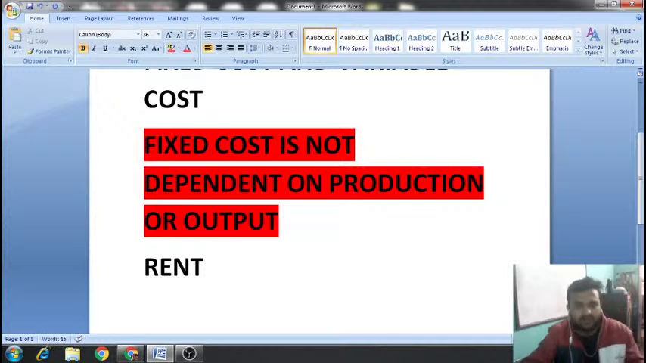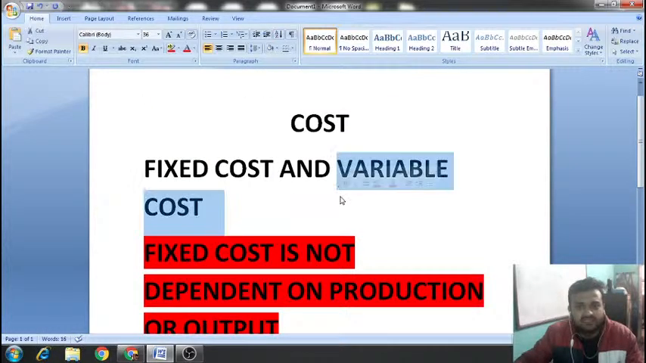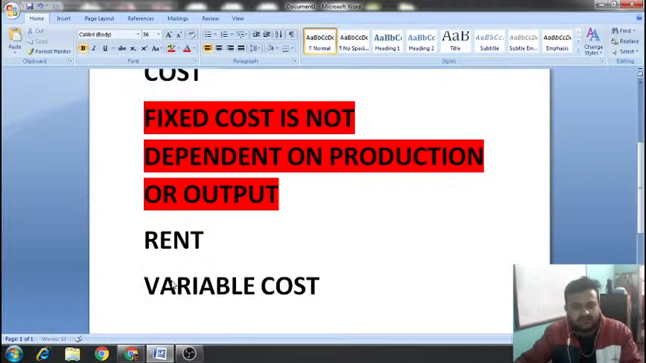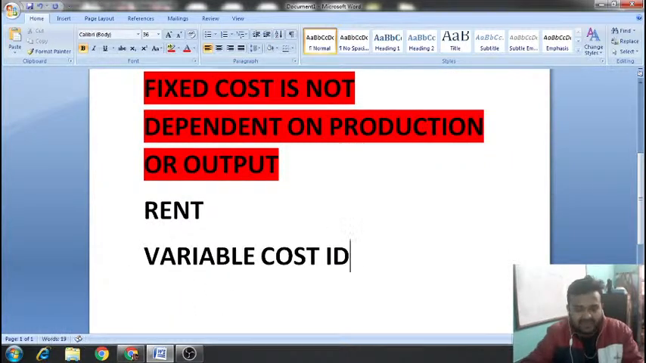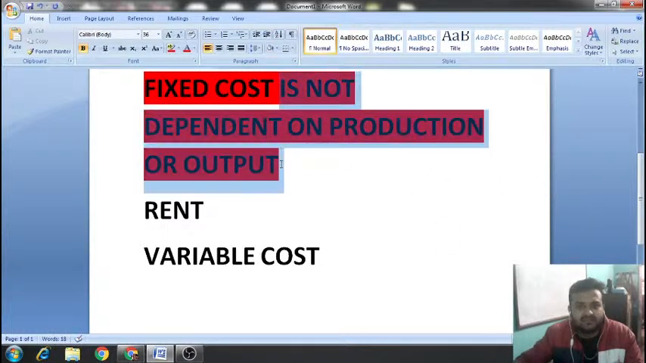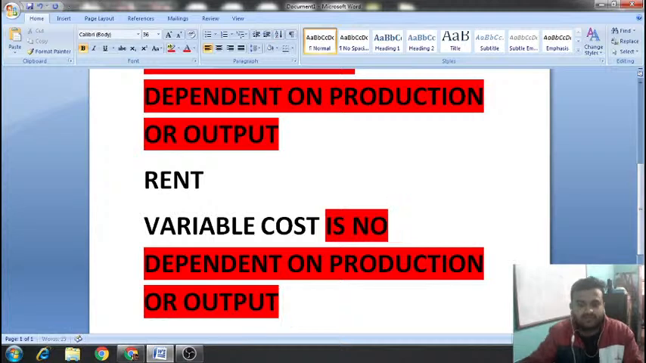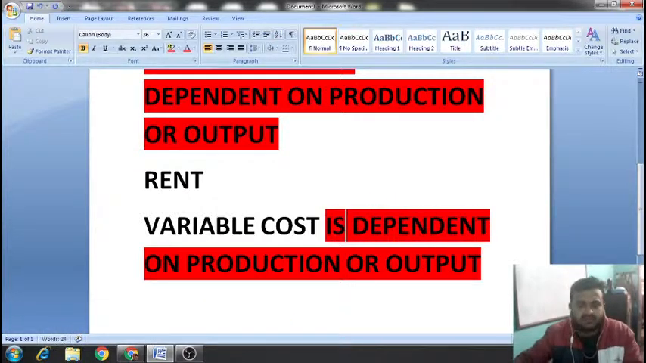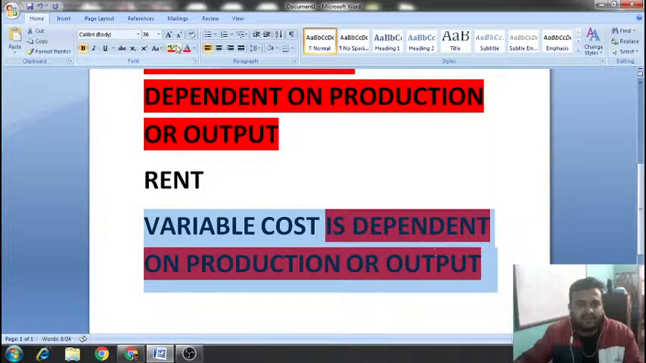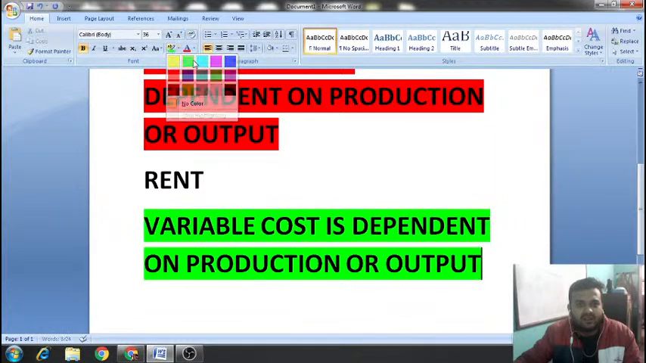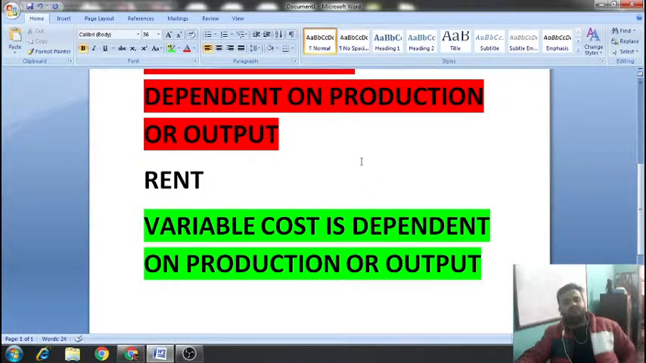Clear? Now let's talk about variable cost. Variable cost is dependent. Now if I talk about fixed cost, that was not at all dependent on production or output. No matter whether your production is happening or not, it was not affecting fixed cost. No matter you're staying or not, you have to pay rent.